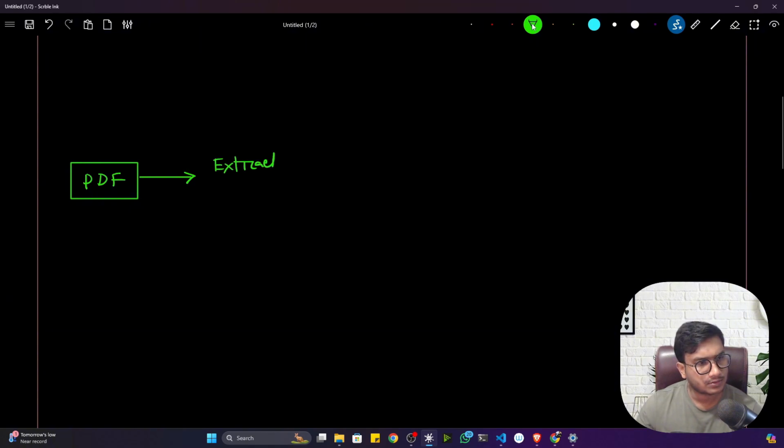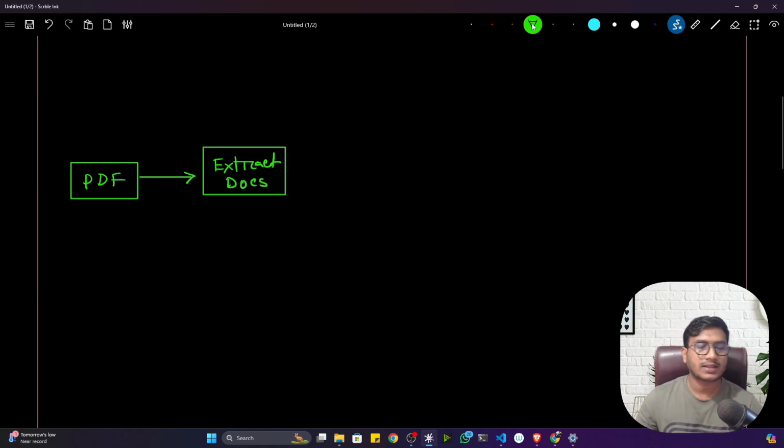Extract docs. Why have I written docs? Because I think you already know, if I am using LangChain and I'm extracting any kind of data from any PDF or any file format, it would be considered as documents. I have already covered this multiple times, like the LangChain data loader. I also showed you inside the vector database session.